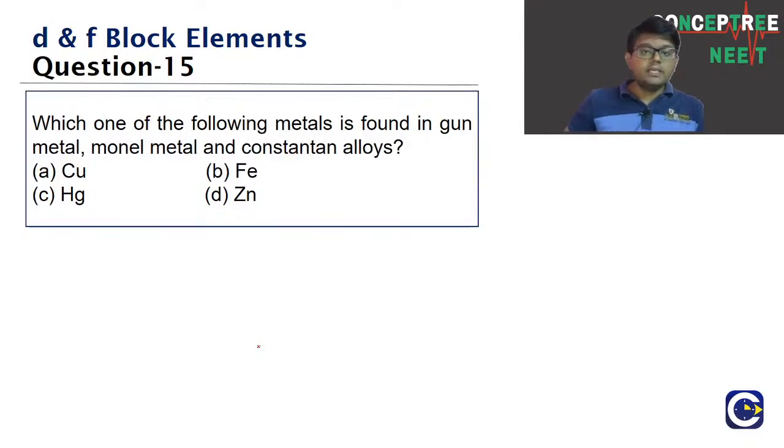In fact, we do have a scope of getting those kinds of questions. These alloy-based questions, we can either put them in the d and f block chapter, or we can also cover them under the metallurgy chapter. Both places we can cover them. So here we have to look at what is the metal that is common for monel metal alloy as well as Constantan as well as gunmetal.